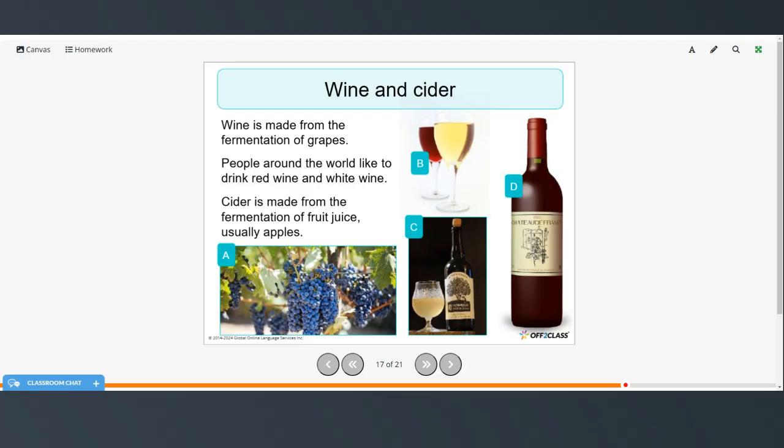Wine is made from the fermentation of grapes. People around the world like to drink red wine and white wine. Cider is made from the fermentation of fruit juice, usually apples. So here are grapes, red and white wine. This looks like a bottle of cider and a bottle of red wine.